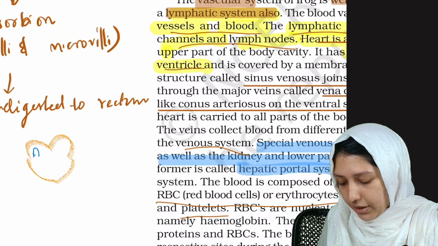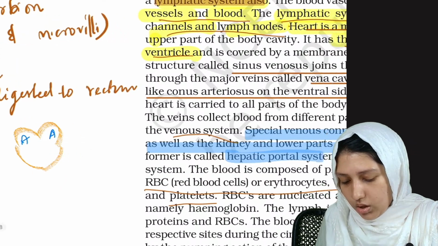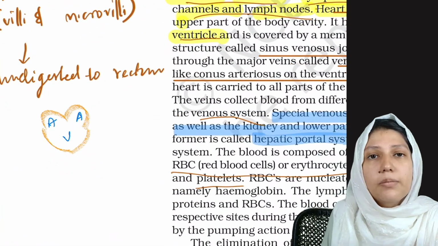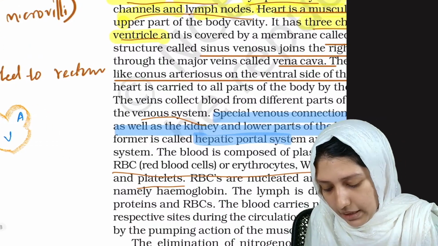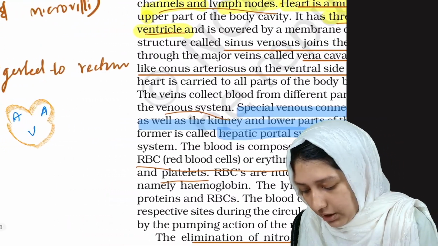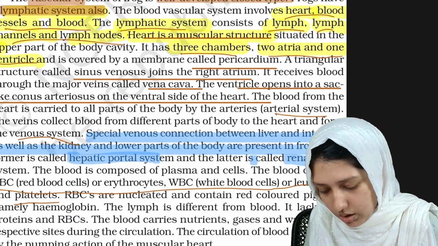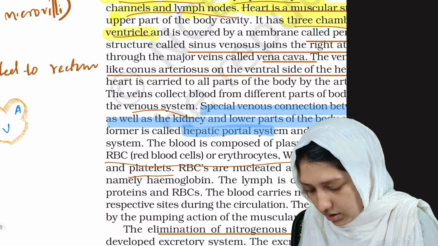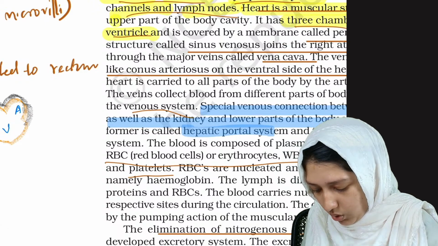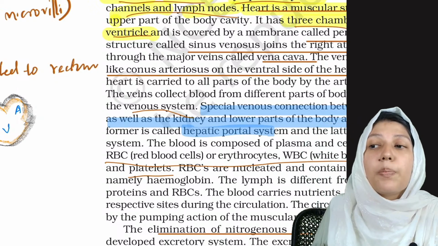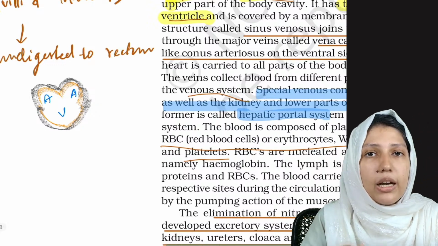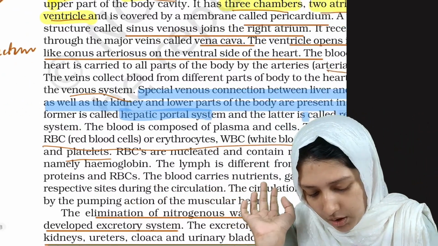Okay, this is how the heart looks. It is two atria and one ventricle. Okay, three chambers, and the ventricle is covered by two atria. The structure is wholly covered by a membrane, which is known as pericardium. It is the protective layer of the heart.